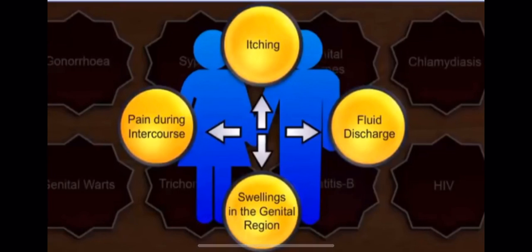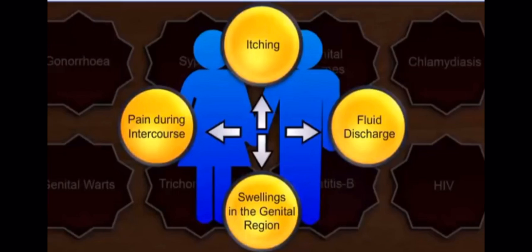Now we will study the symptoms of sexually transmitted diseases. If certain symptoms are there in you, that means you may suffer from these diseases. So what are those symptoms? Itching in your genital region, fluid discharge in your genital region, swelling in your genital region, and pain during intercourse.